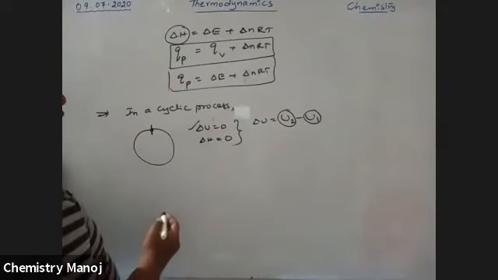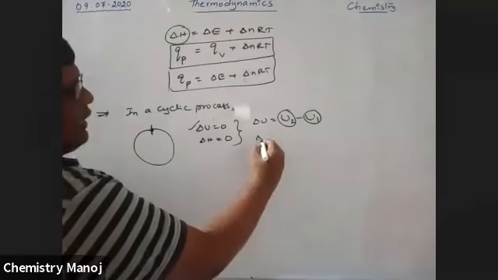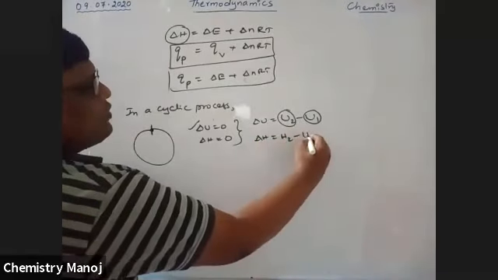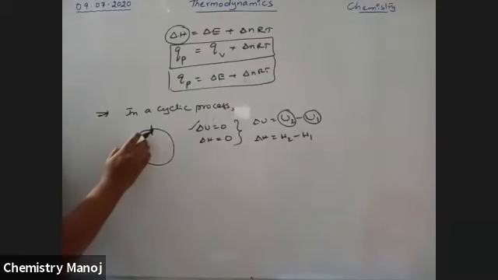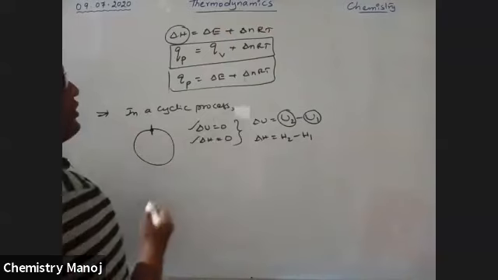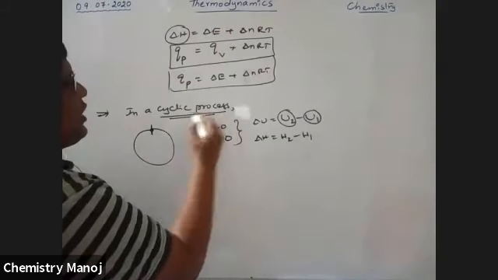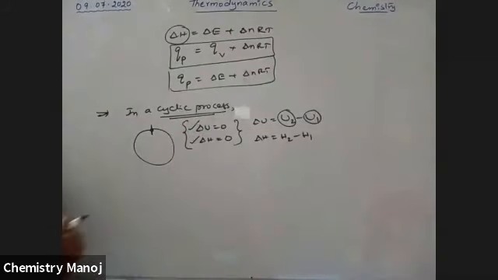Next, enthalpy also. Delta H is equal to H2 minus H1, final value minus initial value. Here also the final value and initial value are the same for a cyclic process. Therefore, delta H also equals 0. So whenever a cyclic process is observed, we should take delta U and delta H both as 0. It is very, very important.